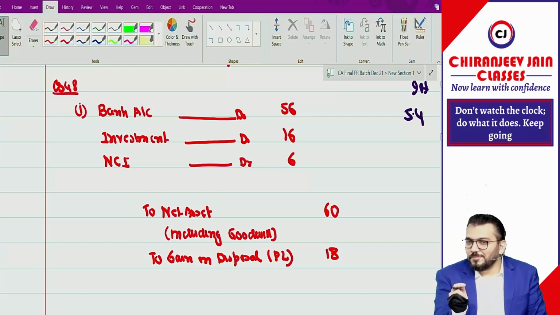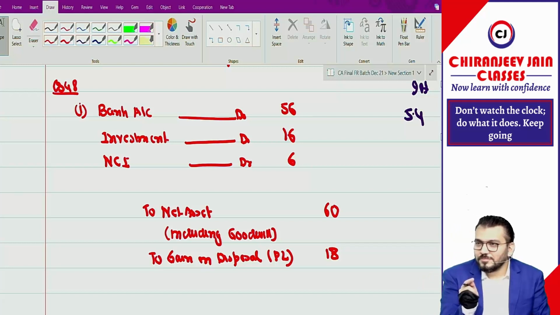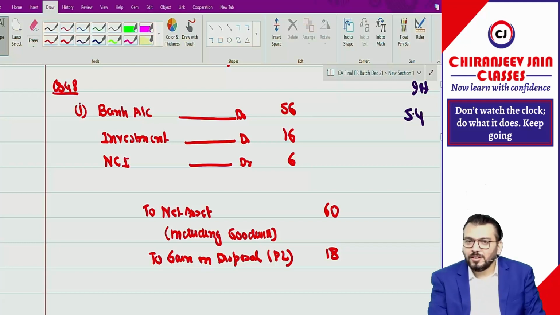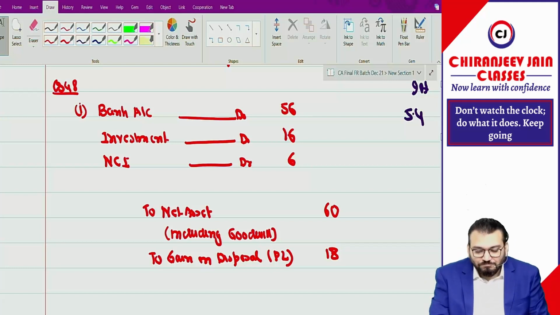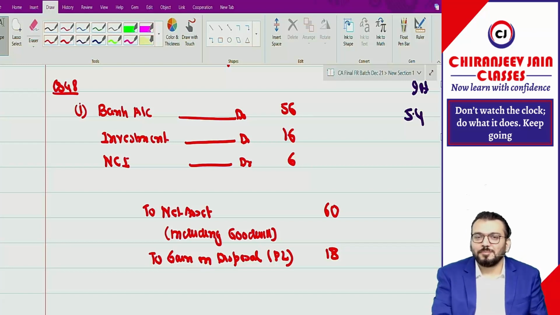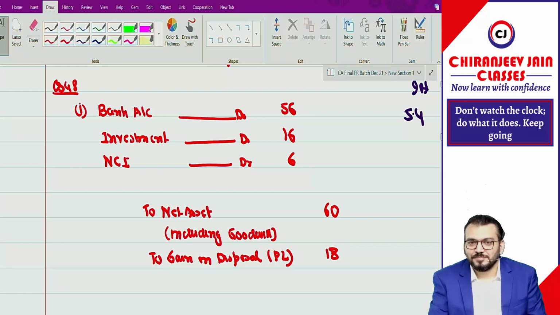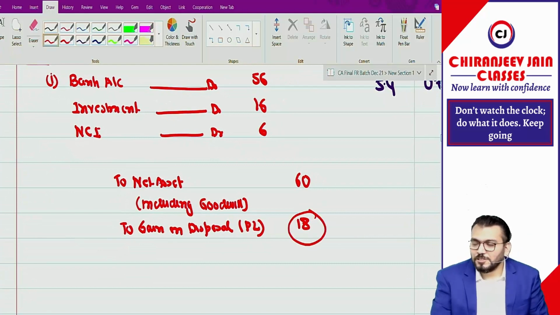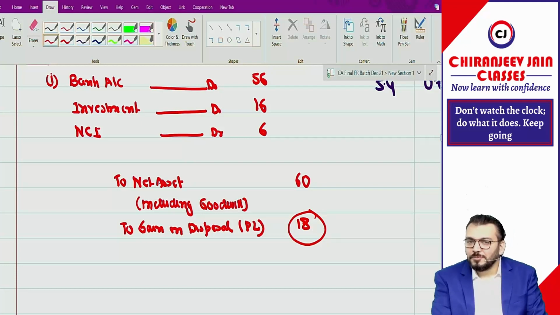Can I ask one very conceptual question? However, that is not required, only to play with your mind. And if you are giving the wrong answer, then I need to do this chapter from the beginning once again. Correct? My question to you all, please don't give the wrong answer: this gain will be attributable only to the parent company, meaning the owner of the parent company, or to the owner of the parent company and NCI?